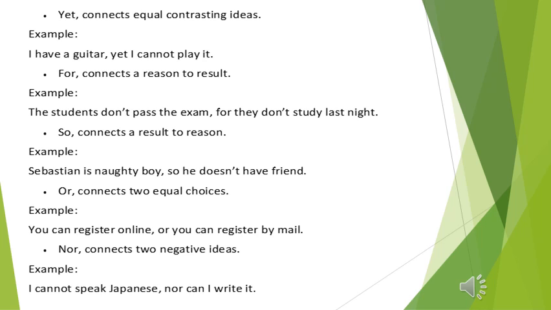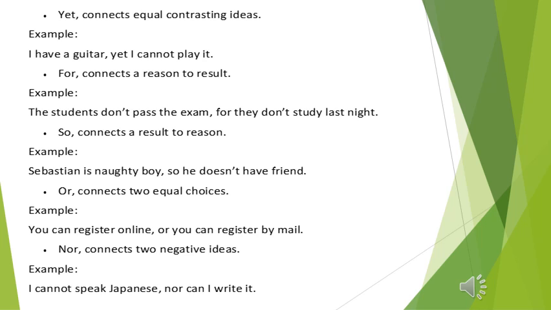Let's move to or, another coordinate conjunction which is used to connect two equal choices. Example, you can register online, comma, or you can register by mail. Two independent clauses joined together by using the coordinator or, which is preceded by the comma here.